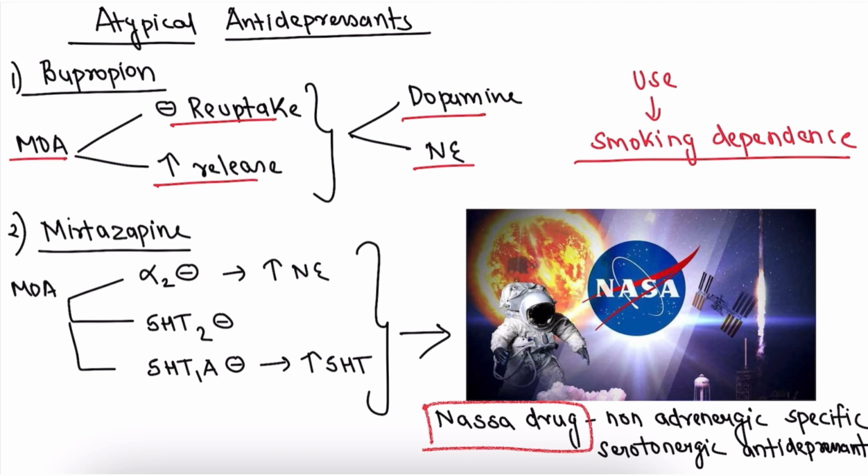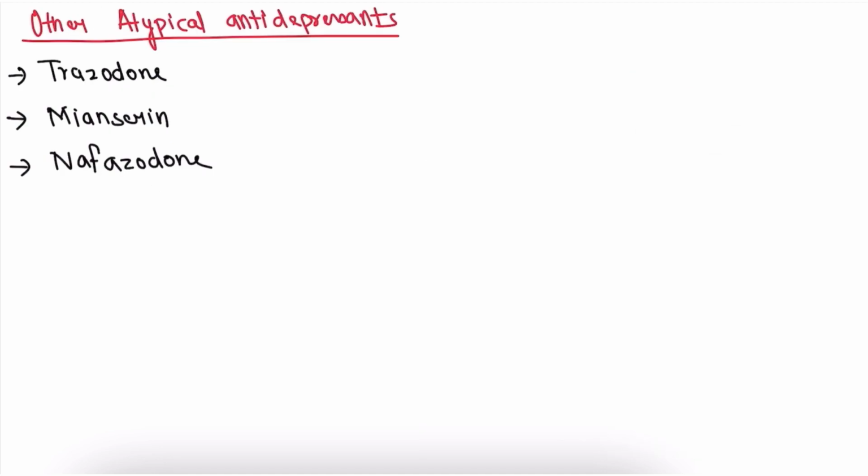And the second one is mirtazapine. It inhibits alpha 2 receptor, which leads to increase in norepinephrine, and it is also a 5-HT2 receptor blocker and 5-HT3 receptor blocker that leads to increase in 5-HT. It is also called the NaSSA drug, noradrenergic and specific serotonergic antidepressant. Other atypical antidepressants are trazodone, mianserin and nefazodone.